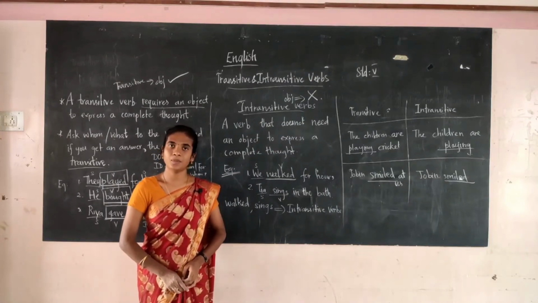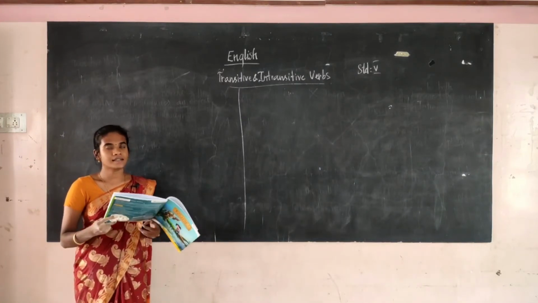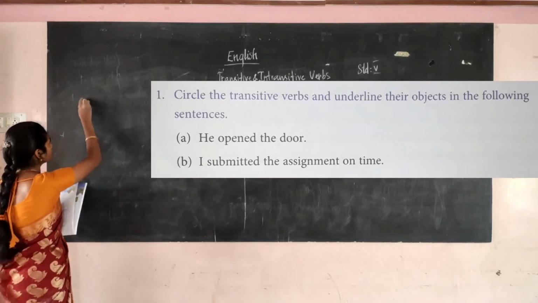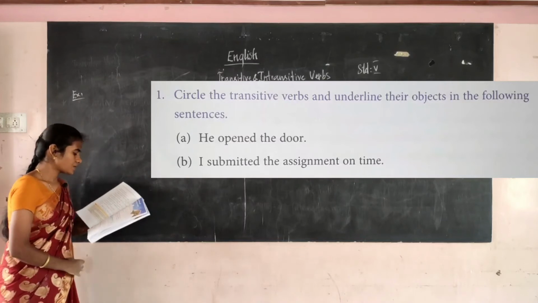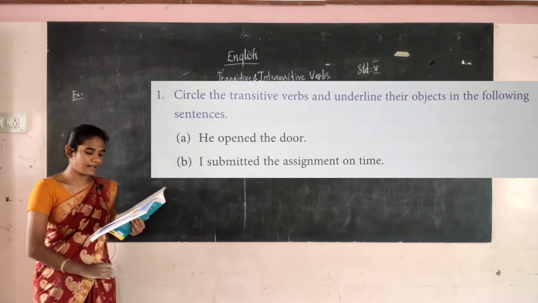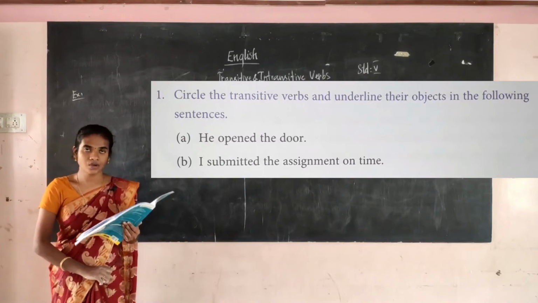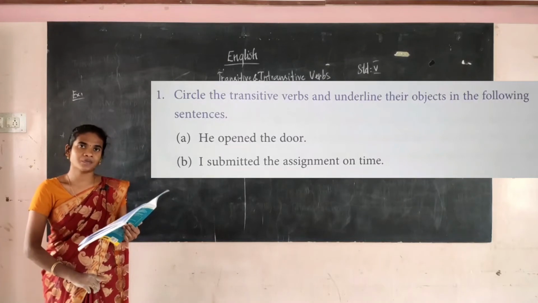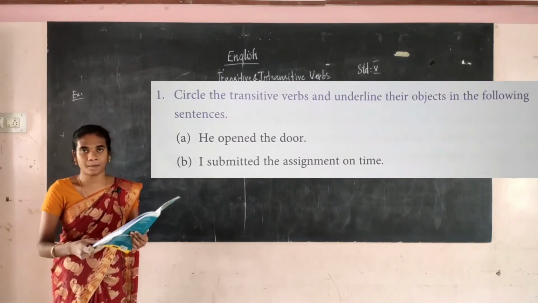Now we shall do the book back exercise. Students, see here, this is an image of exercise 1. Circle the transitive verb and underline the object in the following sentences. A transitive verb requires an object to express a complete thought.